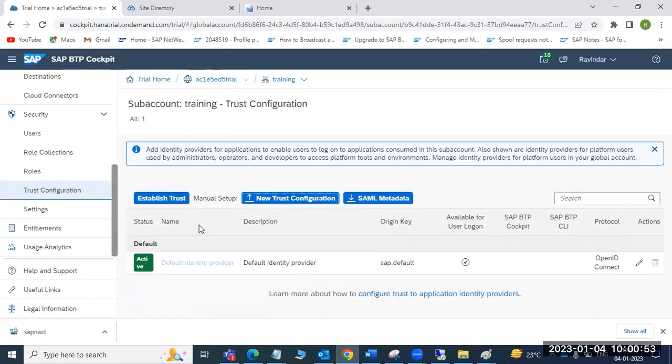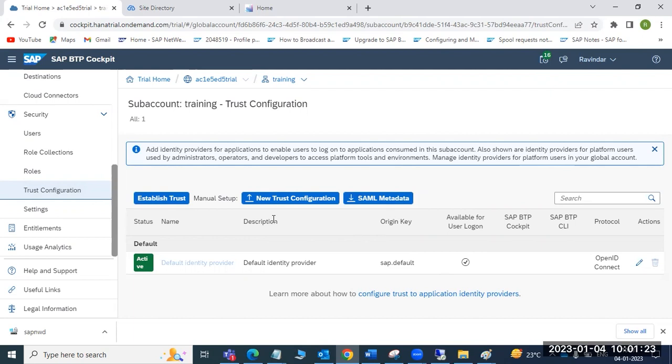If you want to perform end-to-end SSO, you have to use these trust configurations, and download and import metadata. It is the same as the SAML transaction code we tried last time. For one of the companies, we have to do the same. We need the Azure ADFS metadata, and we have to import our metadata from their side. Then whatever account you have on the AD side, the same account you can use to log into the BTP side as well.